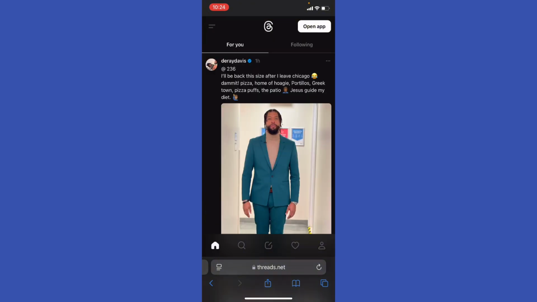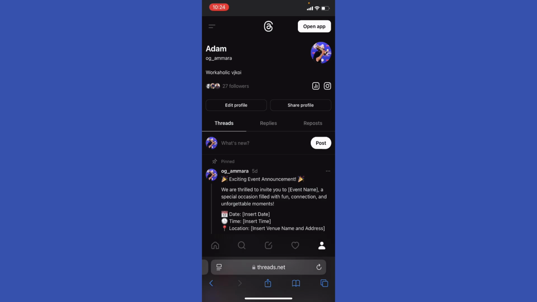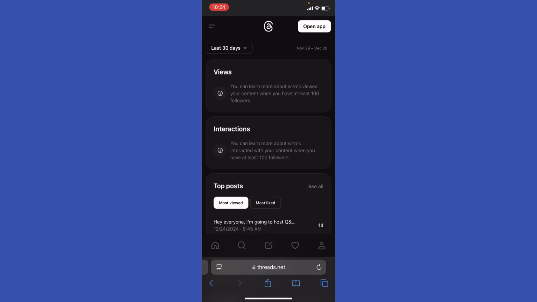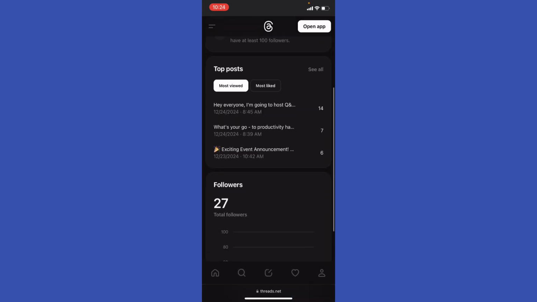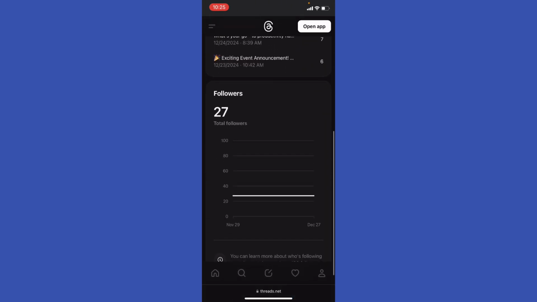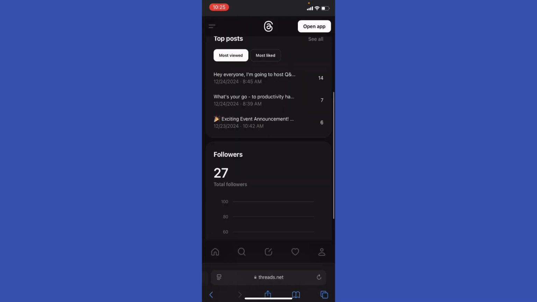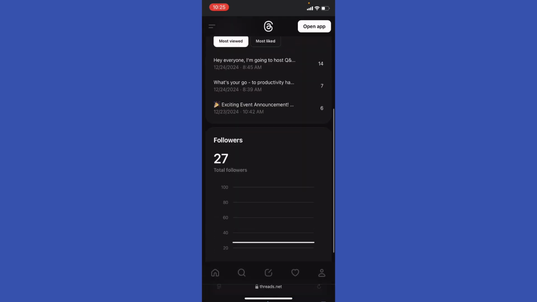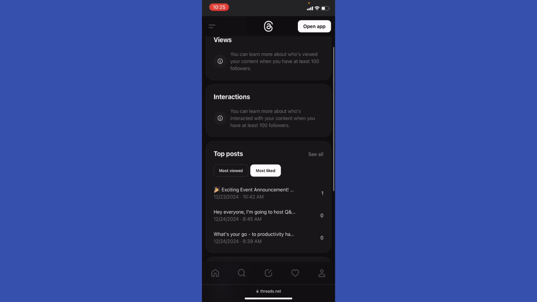Okay, and of course, track your performance. Lastly, monitor how your posts are performing by clicking the profile at the bottom right. You can see right here next to the Instagram logo the insights, and you'll be able to see the views and interactions for your posts, which posts are driving the most traffic to your website or store, your follower growth. You're gonna find it right here. And also you're gonna see the most viewed and so on.